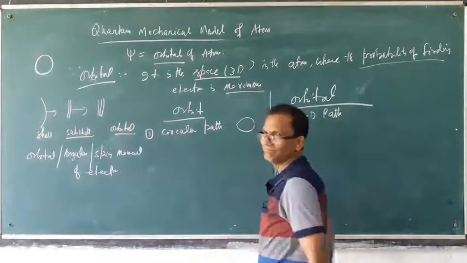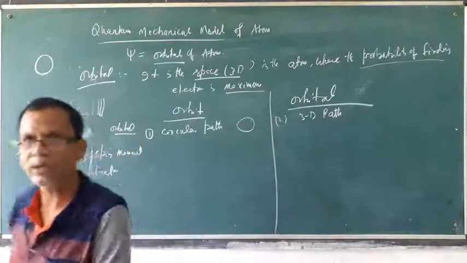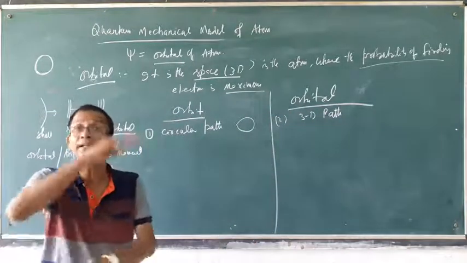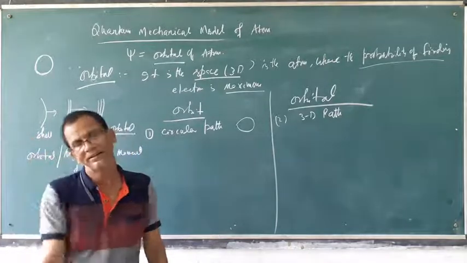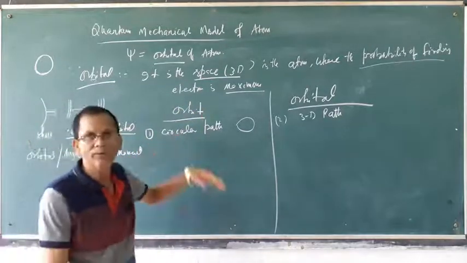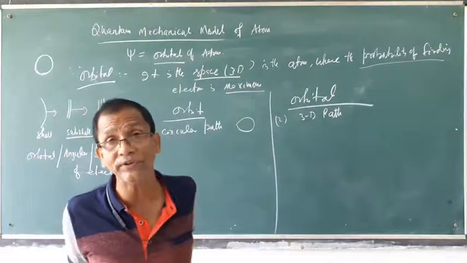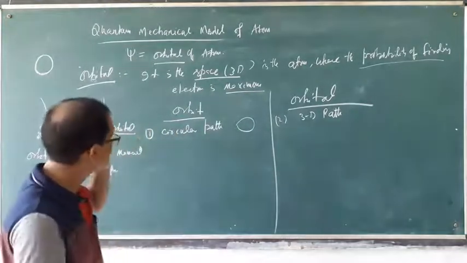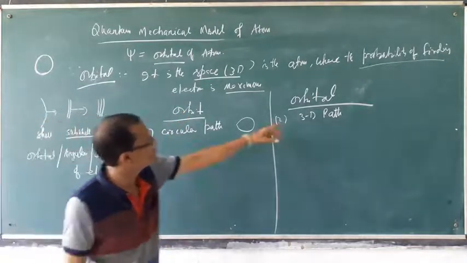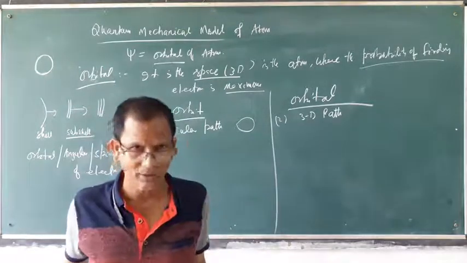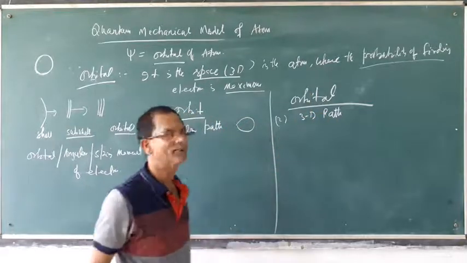Already I have told you, like the motion of Earth. Earth is not moving in a circular path, it is moving in an elliptical path. It is also spinning and revolving. And Earth has a magnetic field; during motion it produces a magnetic field. It has a magnetic moment. Similarly, the electron in orbital motion has a magnetic field. We will discuss that later. So orbit is a circular path, but orbital is a 3D path.